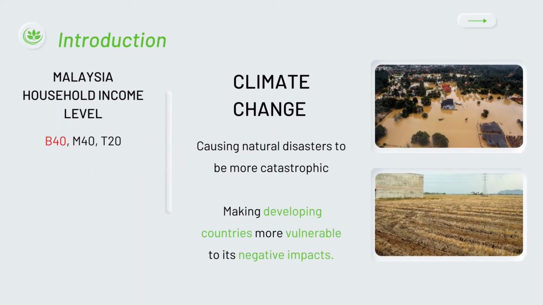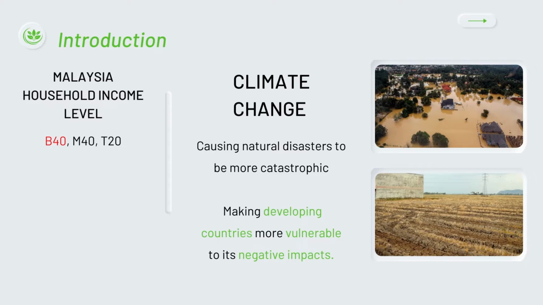In terms of earning power, the Malaysian household income level is classified into three groups, which are B40, M40, and T20. B40 represents the bottom 40%, which the household income is below 4,850 Malaysian ringgit per month. The B40 income group is given special emphasis in the 11th Malaysia Plan so that they could attain financial security while also increasing their socio-economic status. Even though Malaysia government is in line with the worldwide efforts, poverty reduction is the primary challenge for development in the 21st century as climate change poses a severe risk to reduce poverty and might destroy years of development efforts.